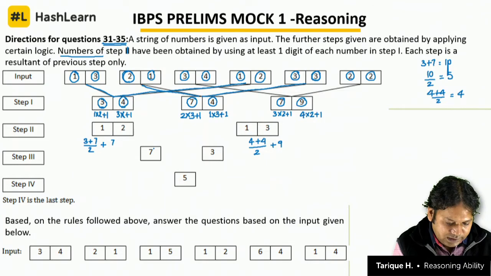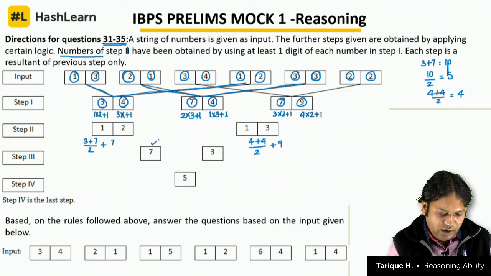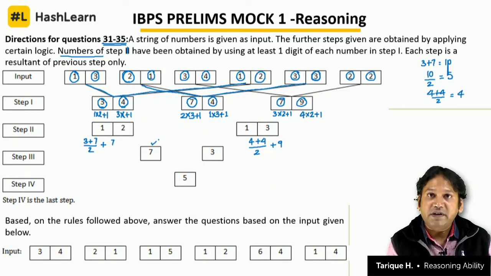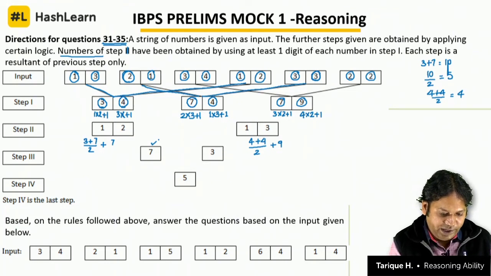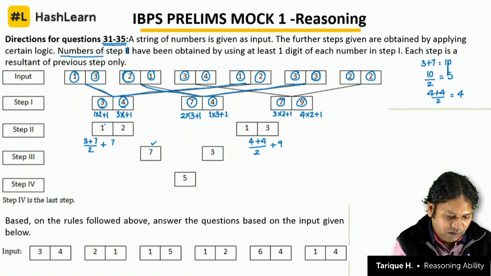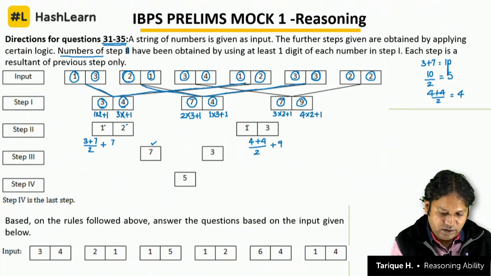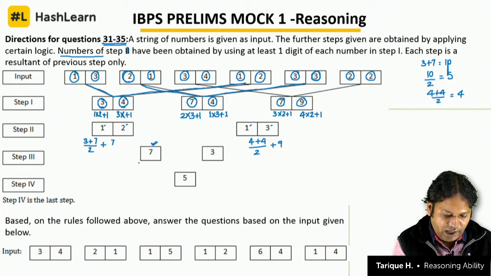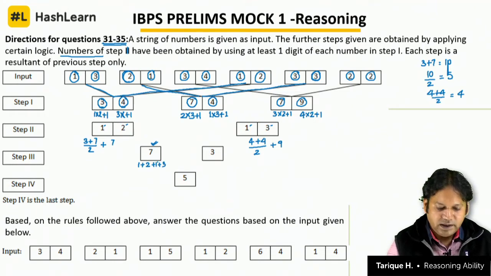Now how do we get this 7? In step 3, the first number 7 can be obtained by adding all the numbers here: 1 plus 2, 3, 3 plus 1, 4, 4 plus 3, 7. That's how we got 7. Add all the digits in step 2, 1 plus 2 plus 1 plus 3, that is 7.